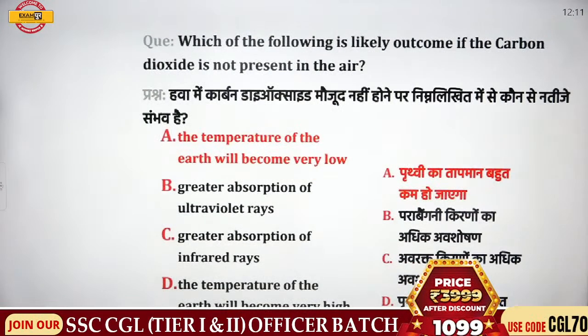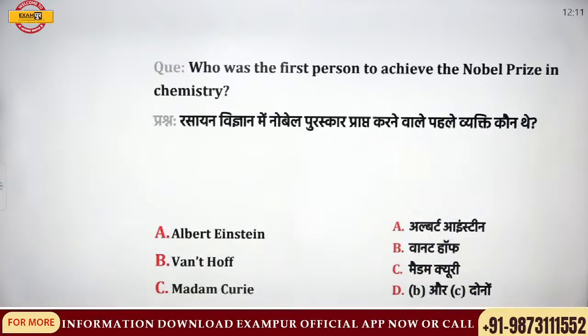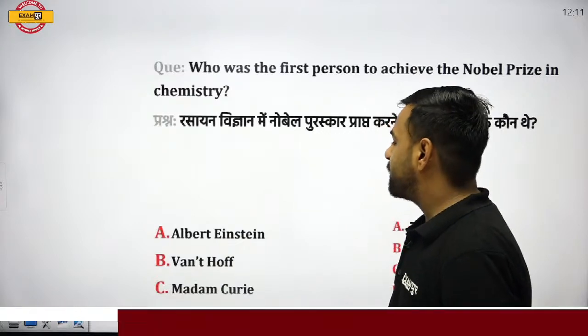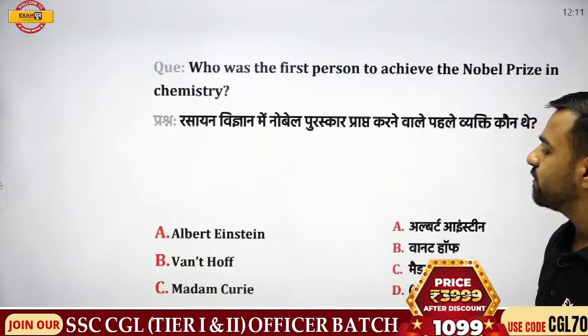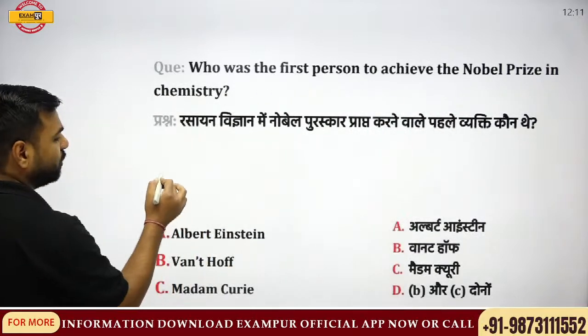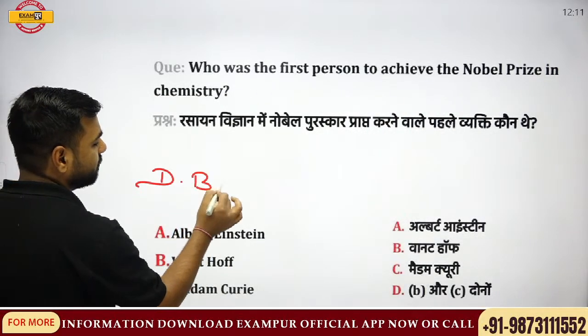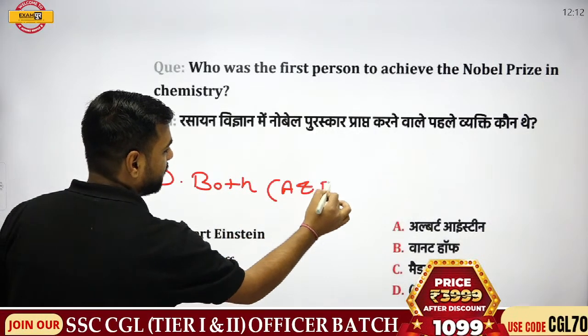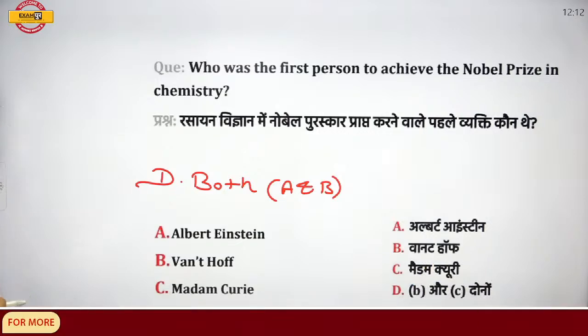Next. Who was the first person to achieve the Nobel Prize in chemistry? So who was he? We have options here: Albert Einstein, second is Van 't Hoff, third is Madame Curie, and the fourth option is both. So I'll write D over here. Option D is both, that is A and B. Yeah. So what is the correct answer?